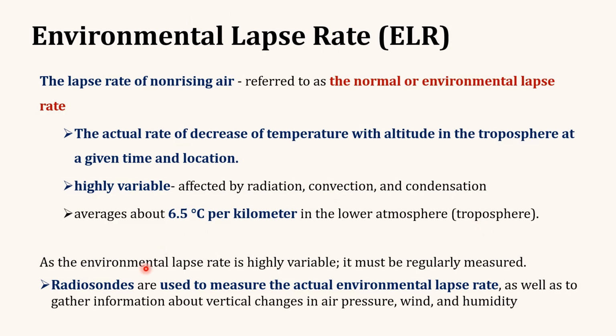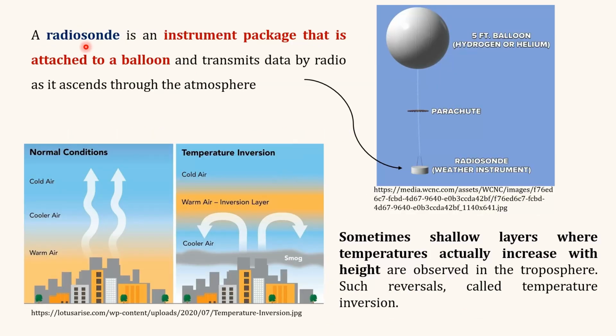As the environmental lapse rate is highly variable, it must be regularly measured. For this, we use radiosondes, which measure the actual environmental lapse rate along with information about the vertical changes in air pressure, wind, and humidity. A radiosonde is an instrument package attached to a balloon, and it transmits the data by radio signal as it ascends through the atmosphere. Meaning, as it goes upward in height, whatever data it has recorded will be sent to the base station through the radio signal.